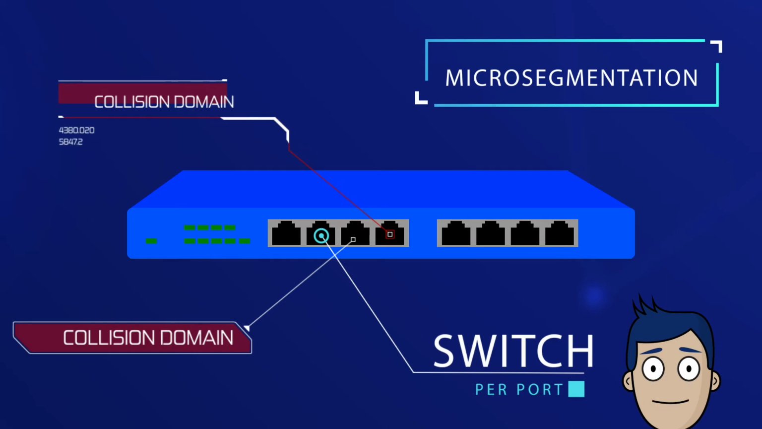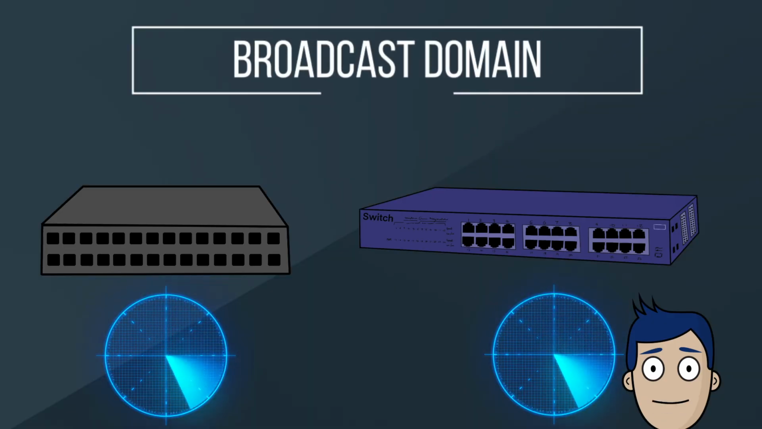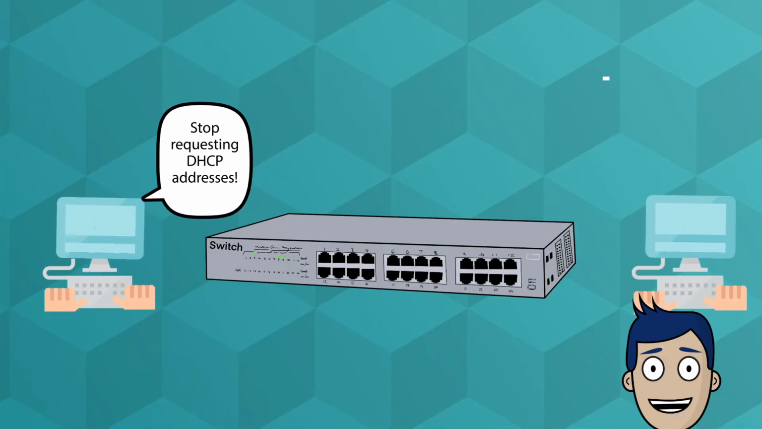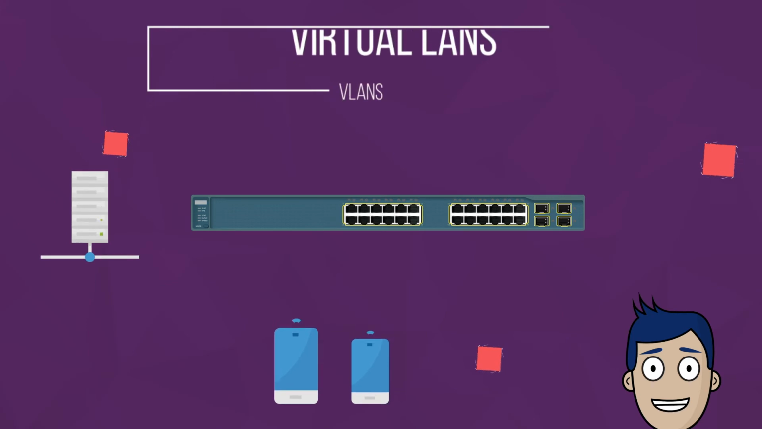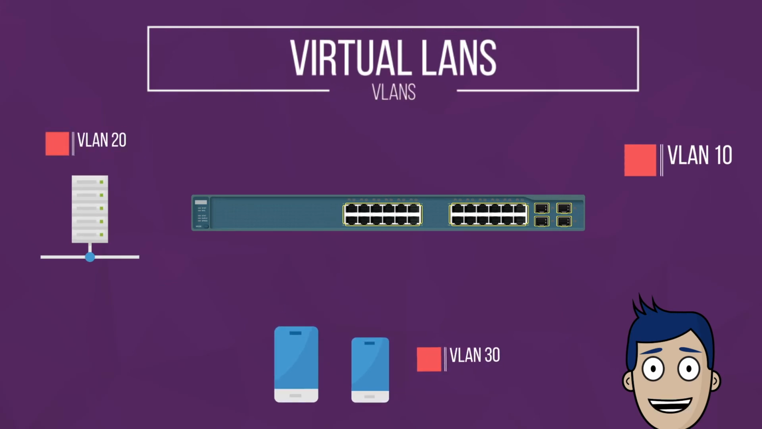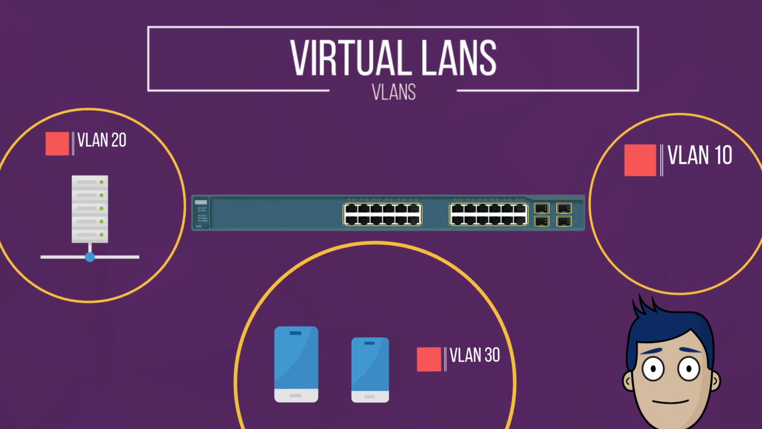That's great news, but you need to remember that a collision domain is different to a broadcast domain. Both a hub and switch have a single broadcast domain, but with a layer 2 switch, we have the ability to implement virtual LANs, VLANs for short. That allows us to segment the traffic even further. So how does this help us?